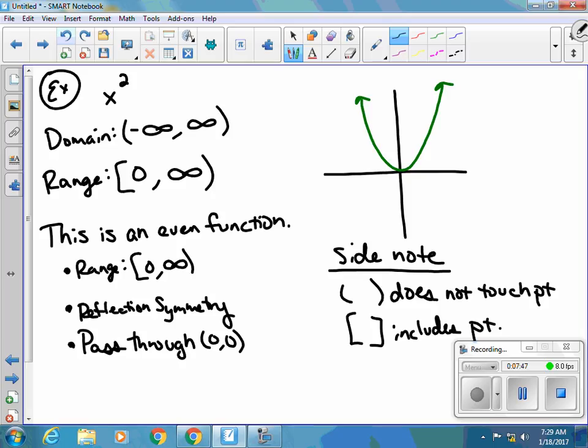This can all change. This is what we call a parent function because it's a pure function. It's x squared. This could all change if I take x squared plus 6, or if it was x squared plus 3x plus 9. It can all change depending on what's happening after. But this is what we call our parent function because it's the pure form. There aren't additional terms after that.